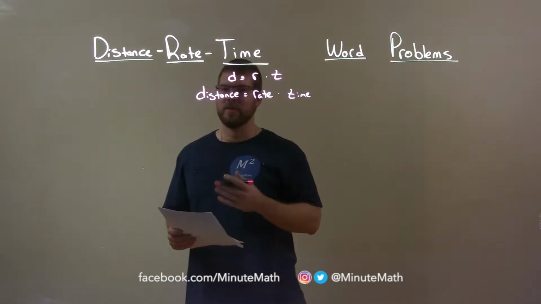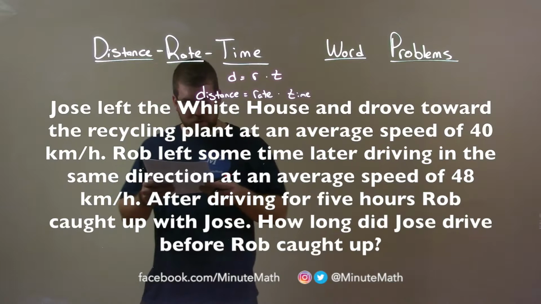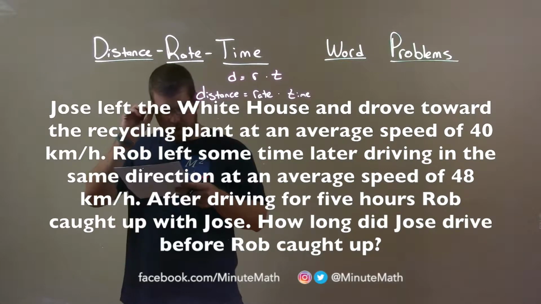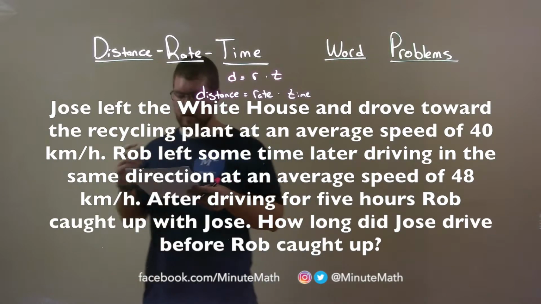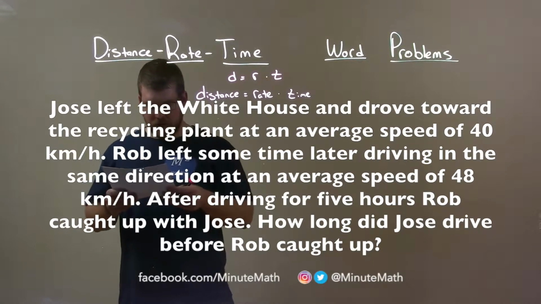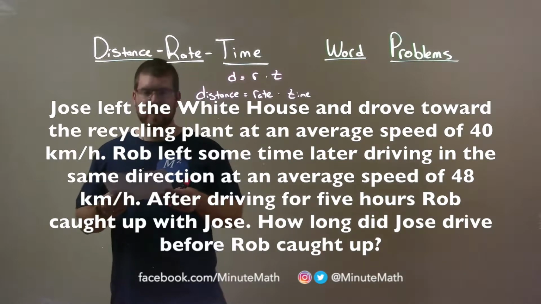And if I was given this problem: Josie left the White House and drove toward the recycling plant at an average speed of 40 kilometers per hour. Rob left some time later driving in the same direction at an average speed of 48 kilometers per hour. After driving 5 hours, Rob caught up with Josie. How long did Josie drive before Rob caught up?